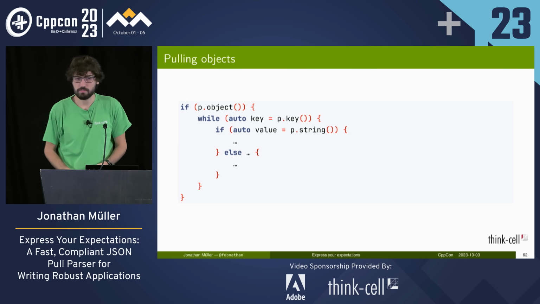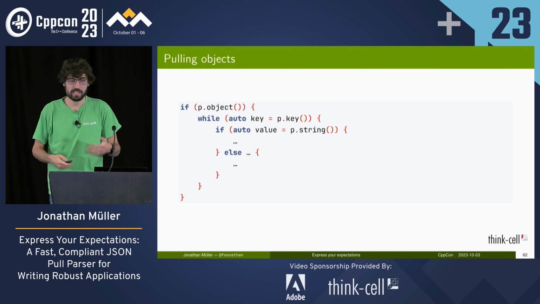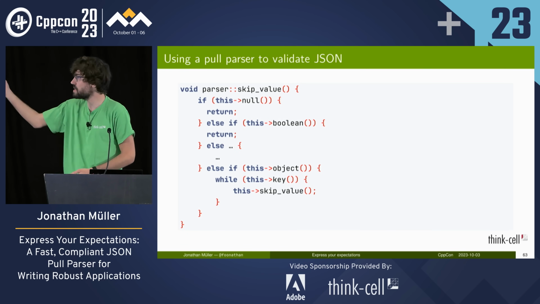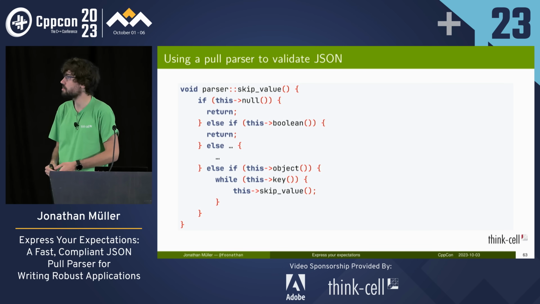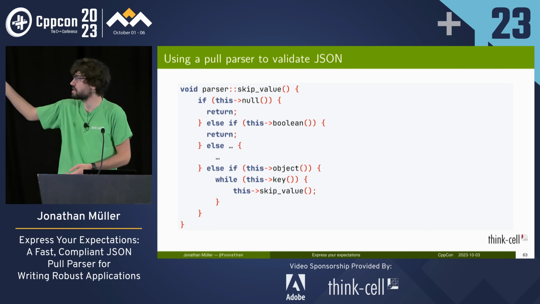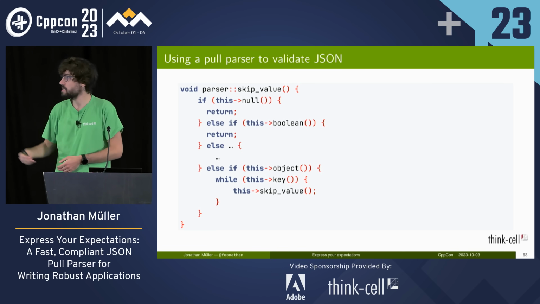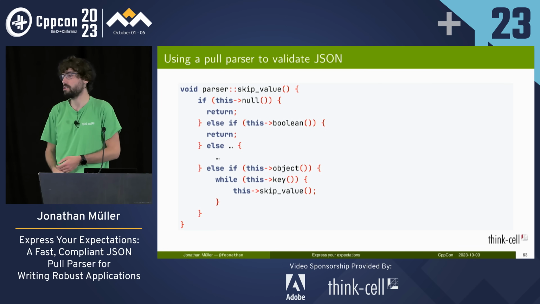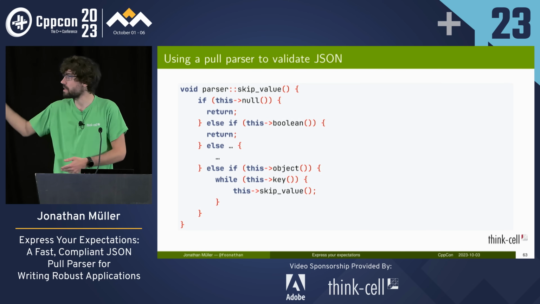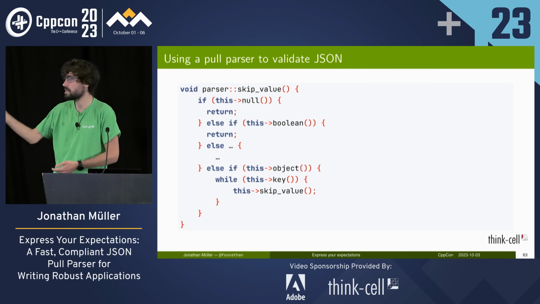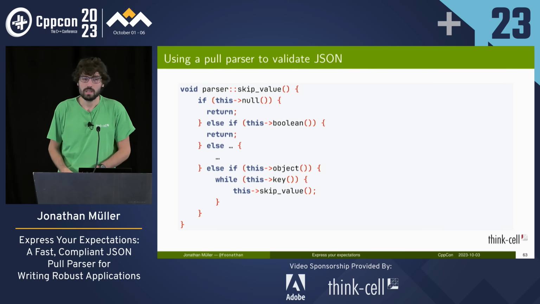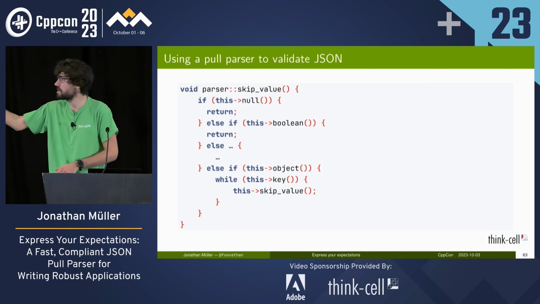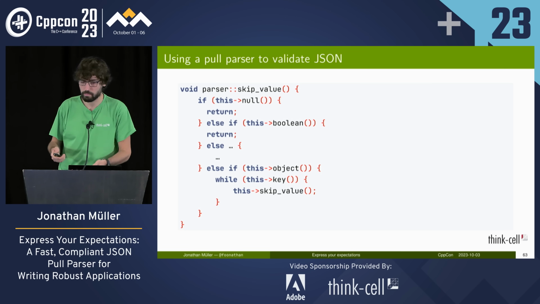With that, we can write the very basic parser that just skips over the input. It's actually a member function, skip_value, which is useful when we don't care about a particular value. So we just check all the primitive ones. If you have null, if you have boolean, and so on, we're done. Otherwise, for example for an object, we need to loop while we're having keys and then recursively skip the value of that key. This will then skip over the entire JSON content until we reach the end of the document. The actual implementation doesn't use recursion, so we don't create a stack overflow with deeply nested input, but this is essentially the nutshell.